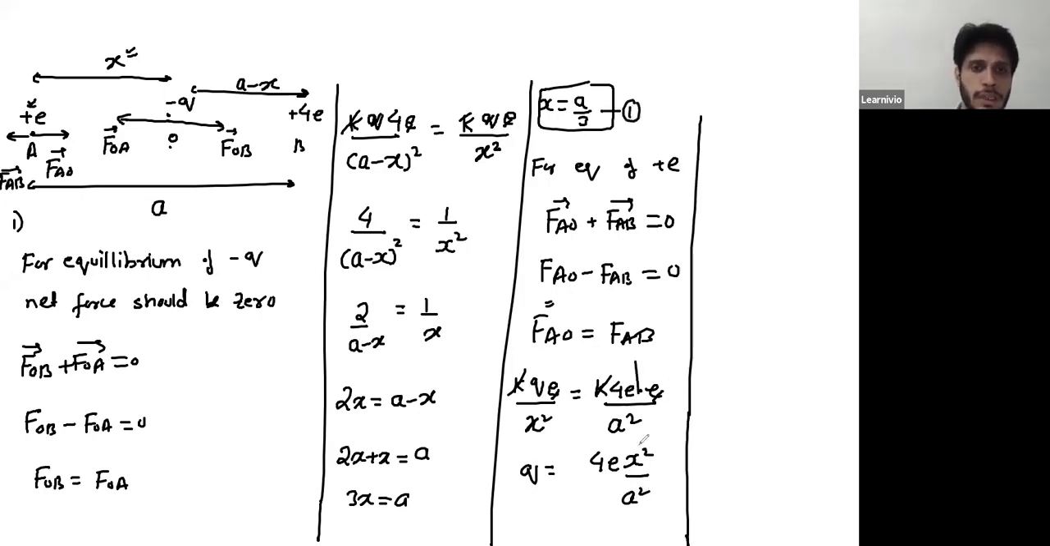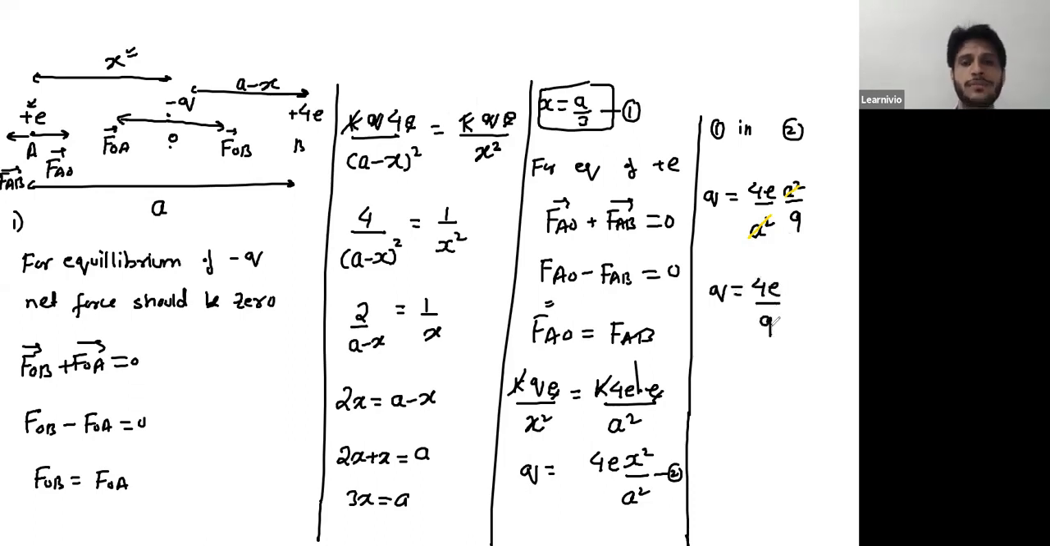Say this is equation number 1 and this is equation number 2. You can easily substitute the value of X from 1. Just on substituting 1 in 2, you will get that Q is 4E over A square into X square. So X is A square by 9. So this A square will cancel this A square, and you will get that your Q is 4E over 9.